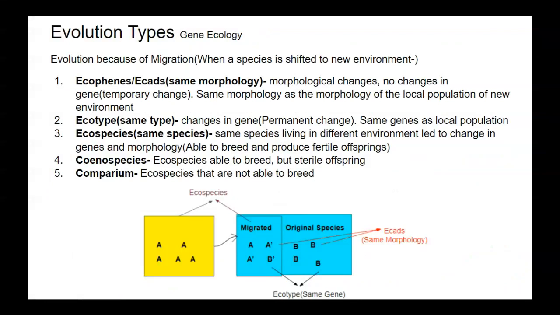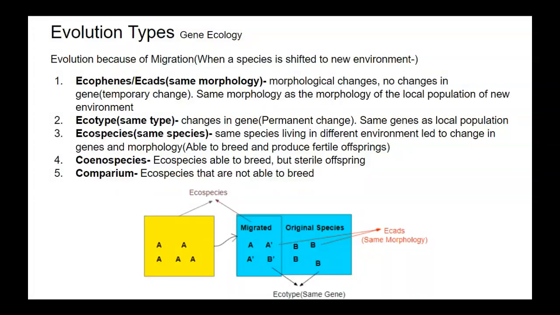Then the third one is eco-species. Eco-species means same species. The same species living in a different environment leads to change in gene and morphology. And in eco-species, we consider those same species who are able to breed and produce fertile offspring.